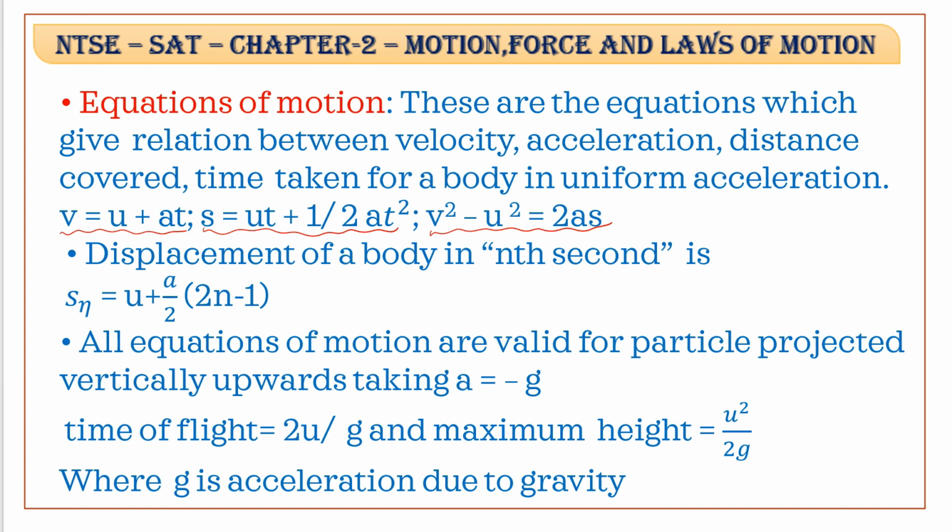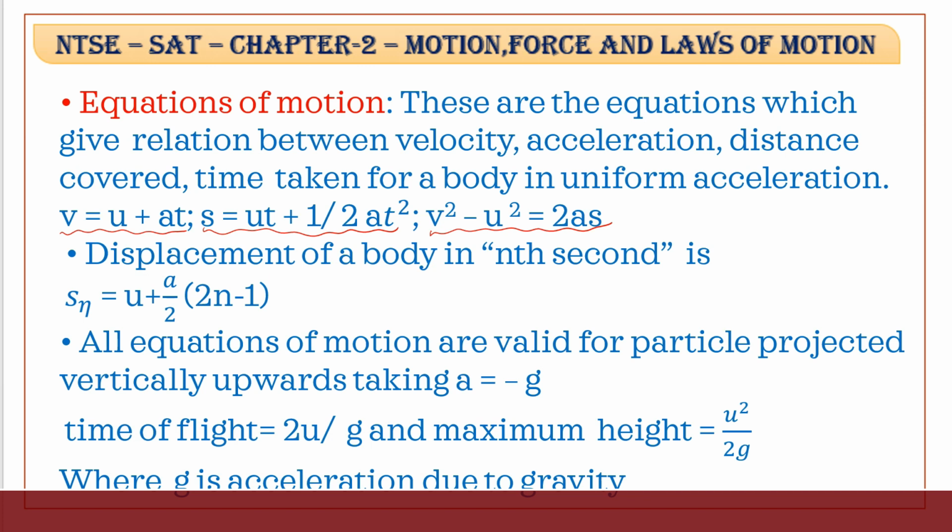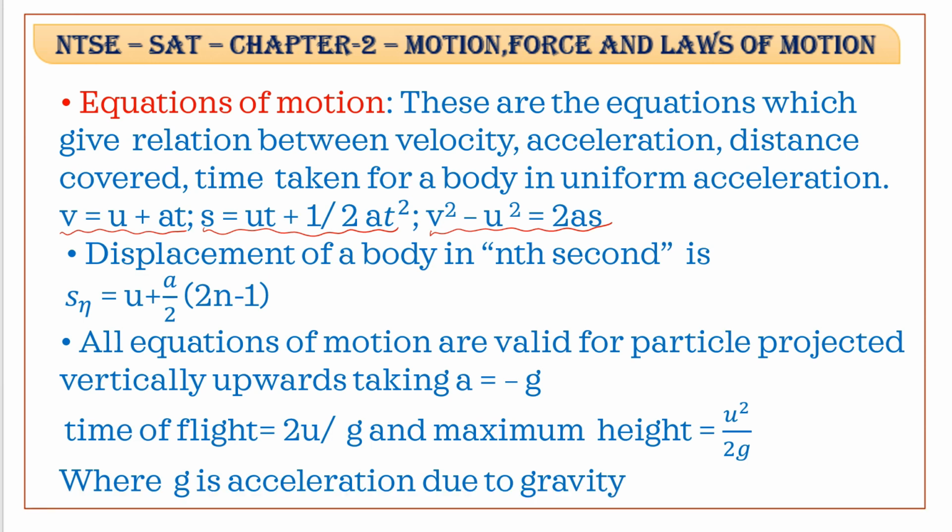All equations of motion are valid for a particle projected vertically upwards, taking a is equal to minus g. Time of flight is the total time, that is the sum of time of ascent plus time of descent. Time of ascent is equal to u by g and time of descent is also equal to u by g. So total time is equal to 2u by g, that is time of flight. So time of flight is equal to 2u by g and maximum height h is equal to u square by 2g,